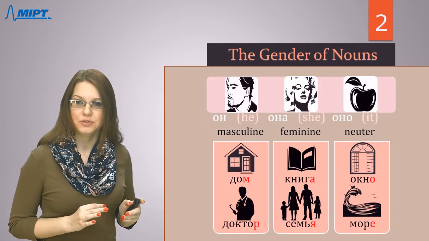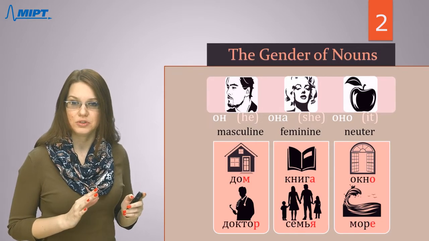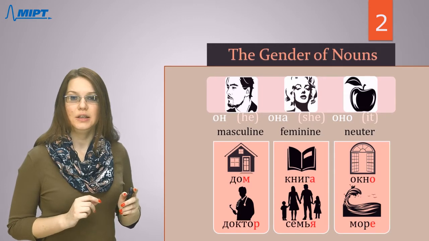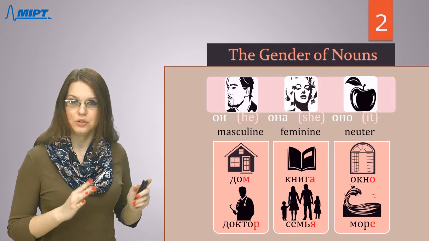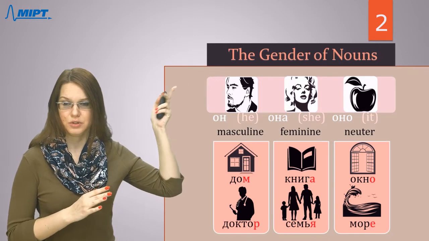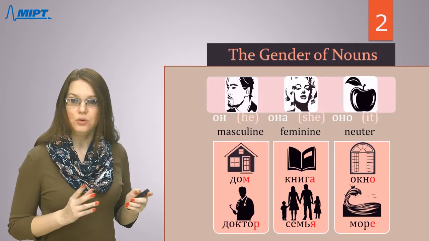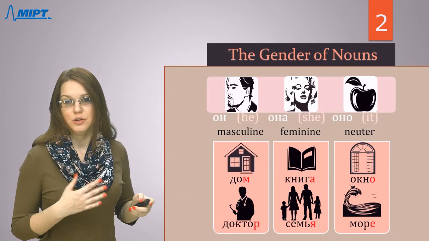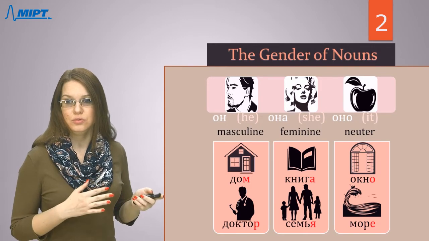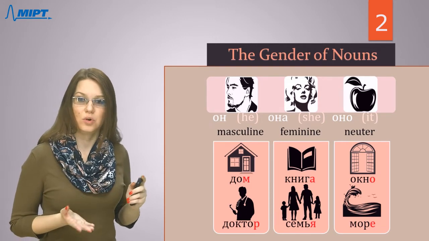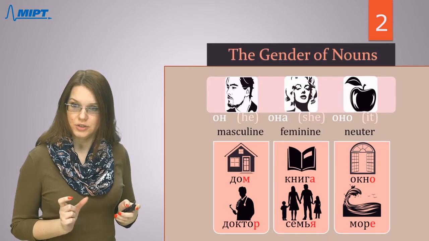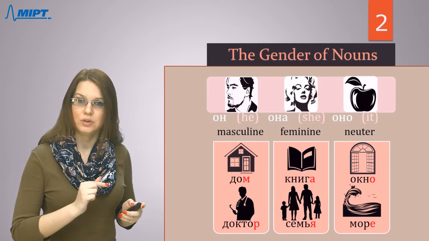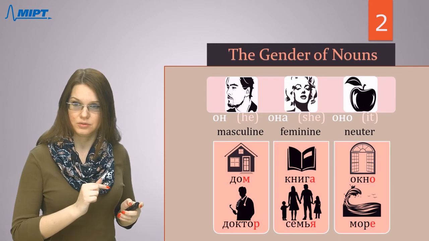Actually, this part of grammar is very important. Why? I'd like to tell you one fact about Russian grammar. You know we have nouns, now we're talking about them, and also we have adjectives, for example, beautiful, good, bad, fast, cold, hot, and so on. And the form of adjective depends on gender of nouns.